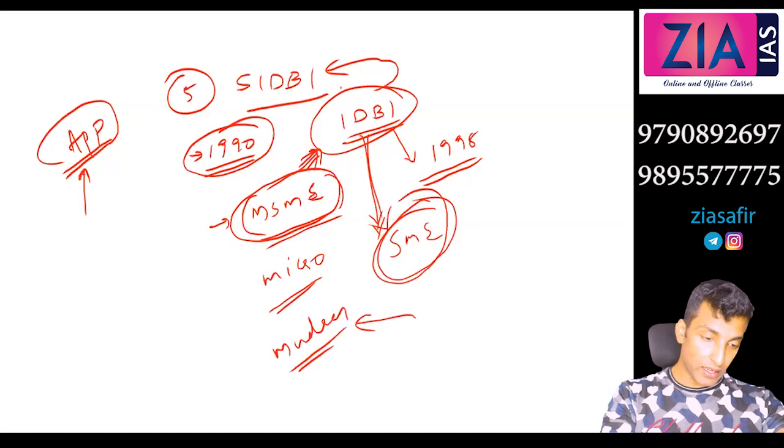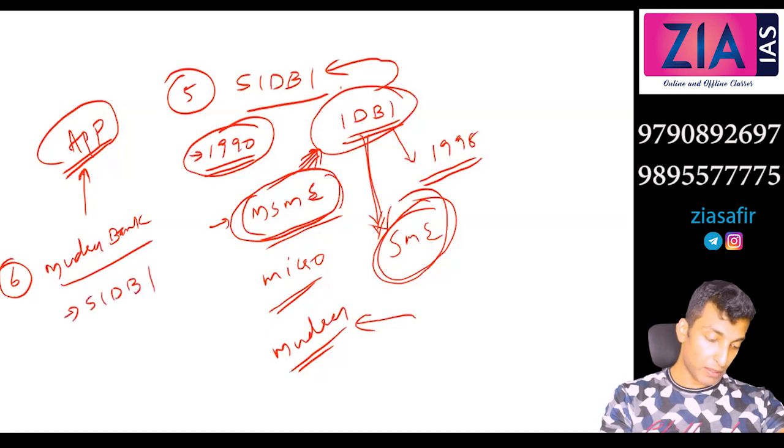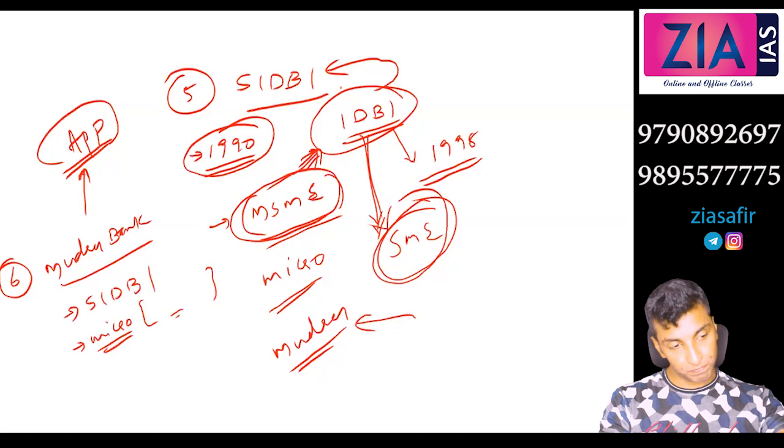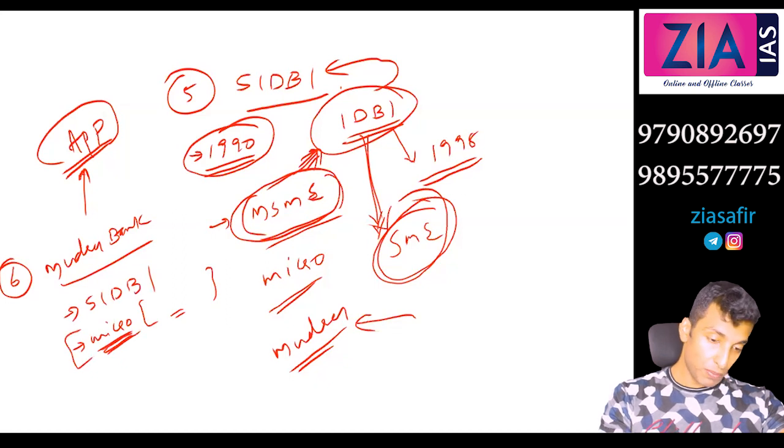So the sixth one you can write, Mudra Bank, established by SIDBI. So it will take care of micro. Now the definition of micro has recently changed, so I am not writing the definition of micro. Before it was 25 lakhs, so I have not updated it here. Please update it. After this COVID situation, the micro definition has been changed.